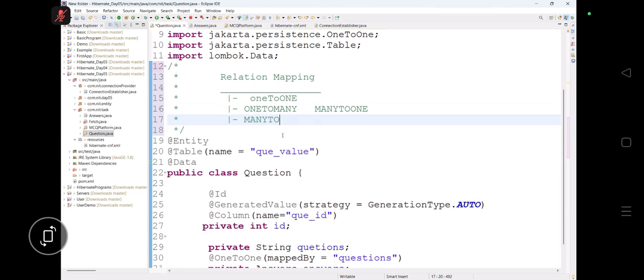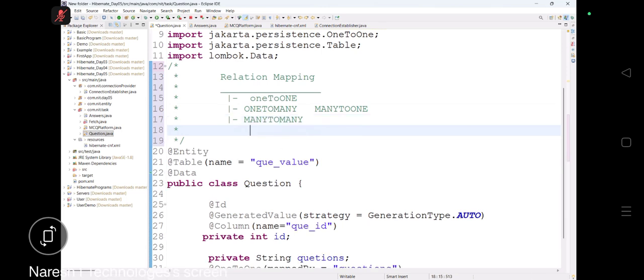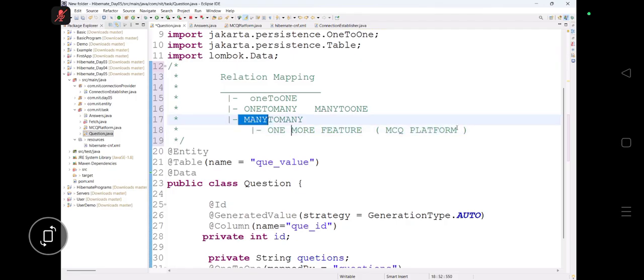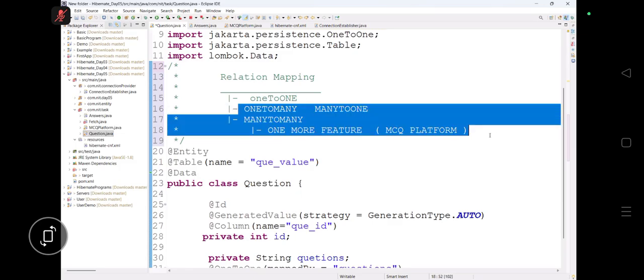Next, I will show you one more feature on the platform, an MCQ platform. So tomorrow for sure we are going to consider these terms. Very easy one, don't worry about it.